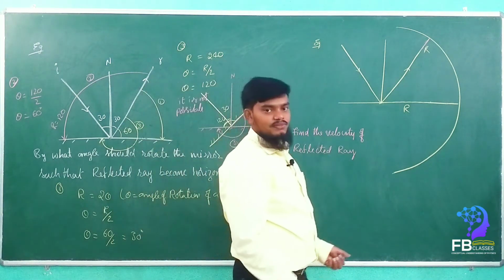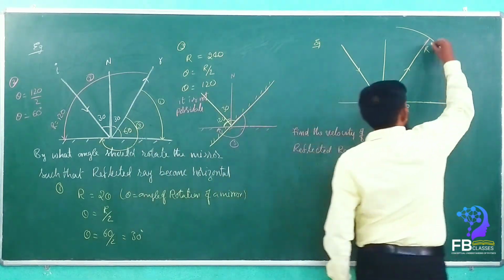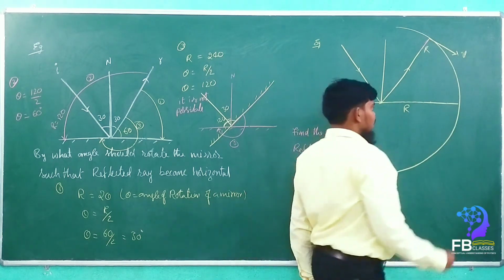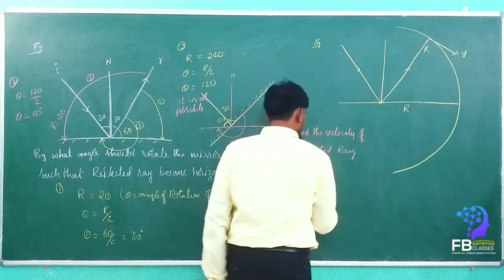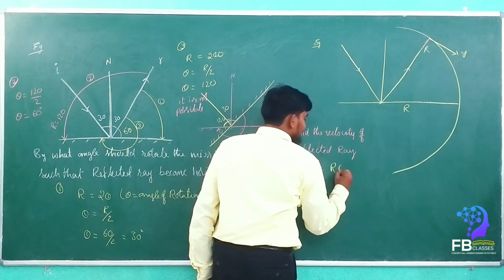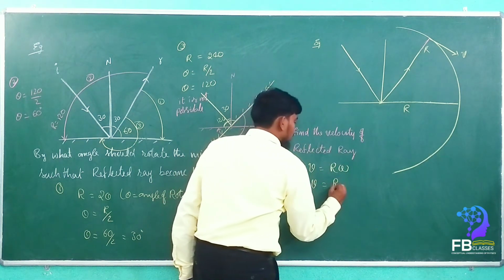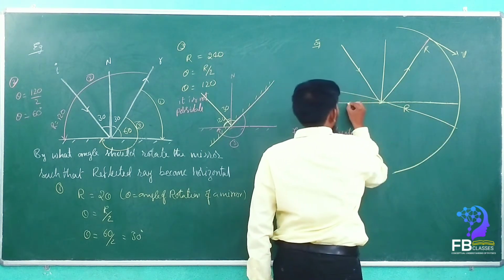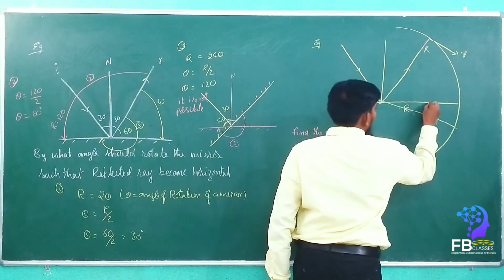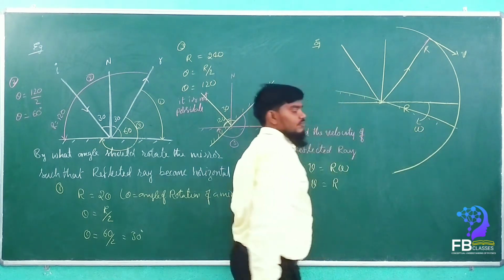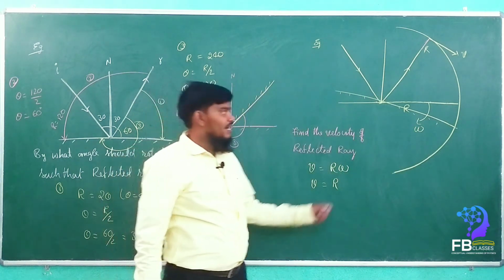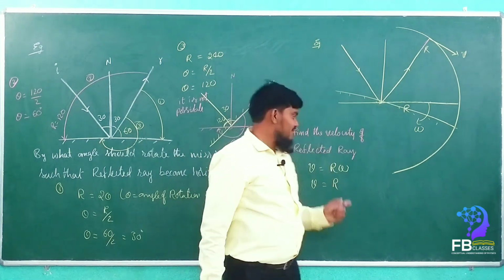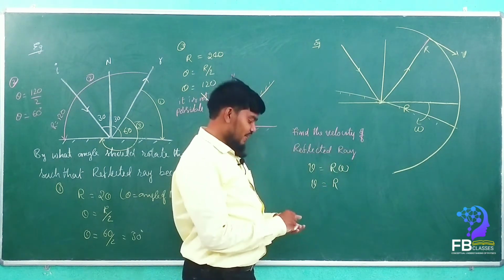How much, my dears? See here, this is the velocity, right? So this is the v we have to find out. Tangential velocity, we know that v is equal to r omega. So v is equal to r times omega. If the mirror is rotated with angular velocity omega, find the velocity of the reflected ray.